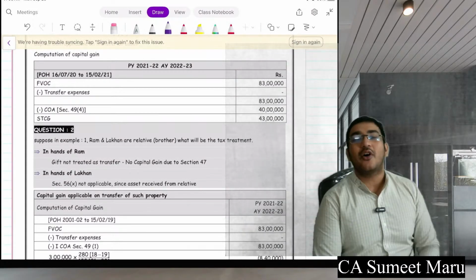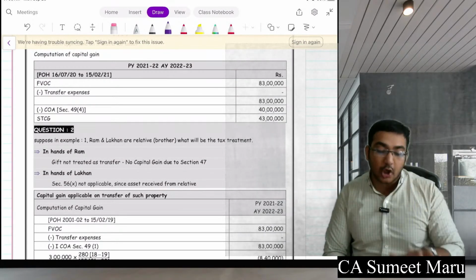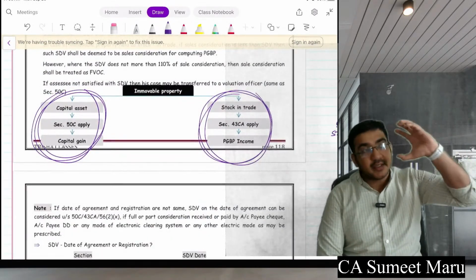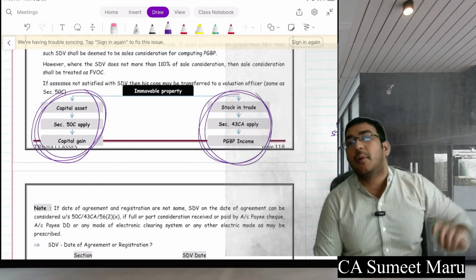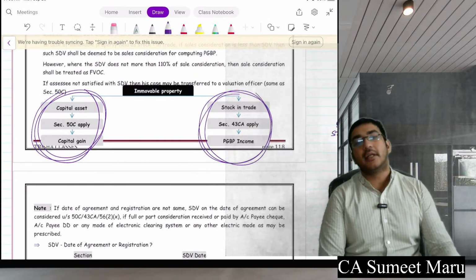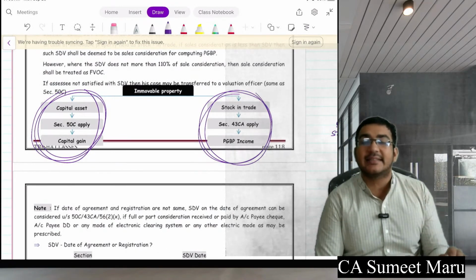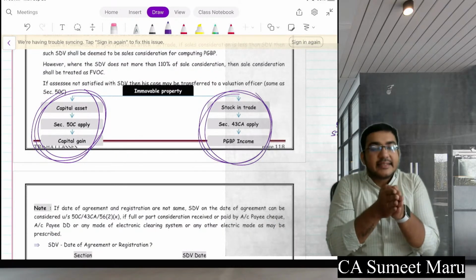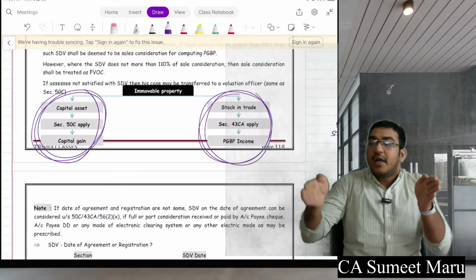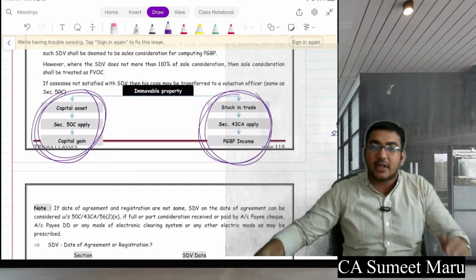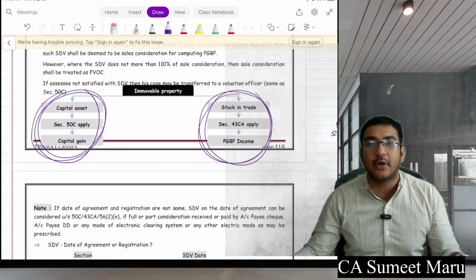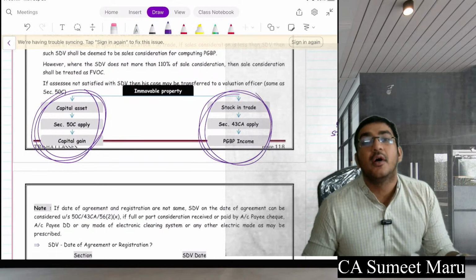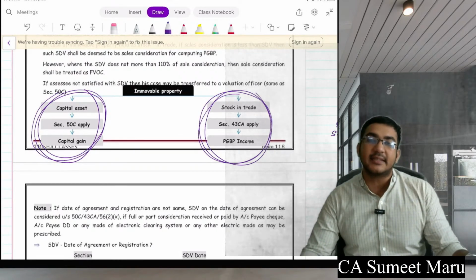Okay. Further, we have gone to another, interesting part of the chapter, which talks about immovable property. If the transferor is transferring the immovable property as stock in trade, 43CA will come. If it is transferred as a capital asset, 50C will come. All of these sections say that you go by 110%. If your stamp duty value is more than 110% of your sale consideration, simply accept your stamp duty value as your full value of consideration. If your stamp duty value is less than 110% of your sale consideration, in that case accept the sale consideration.